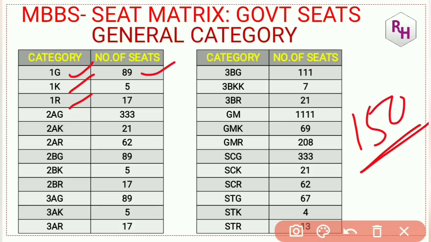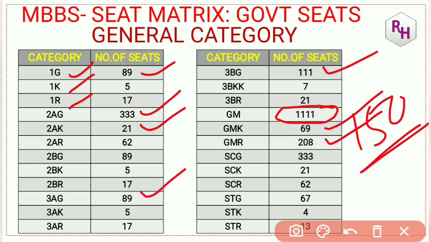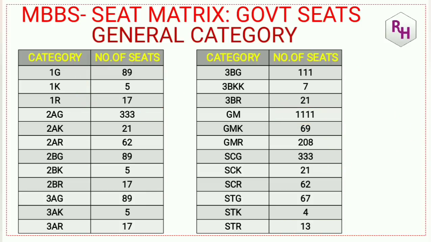Remember that. For that, Chamarajanagar college is going to be added now. Hence remember the 150, you can make a new option entry form. Now you can see 2AG 333, 2AK 21. You can take a snapshot and read this also. So 3AG 89, 3BG 111. But important, general merit you can see 1111. Then GMK 69, GMR 208, SCG 333. Like that 21, 62, 67, 4 and STR 13 seats are there.